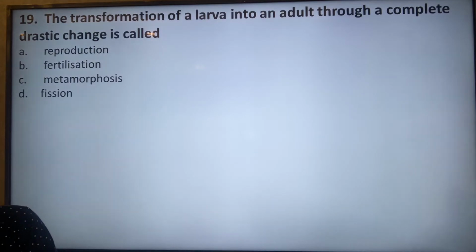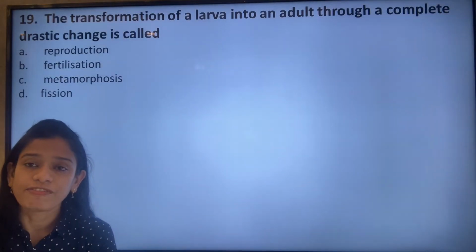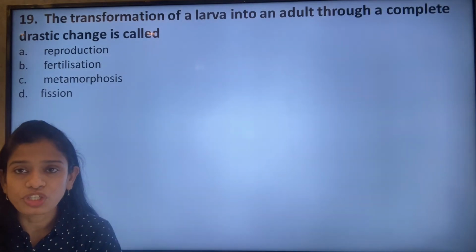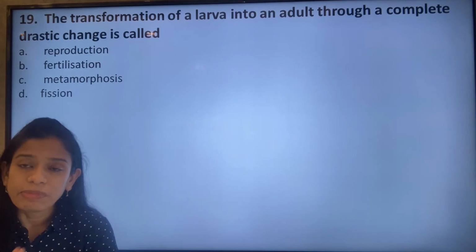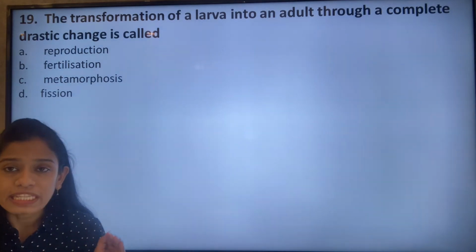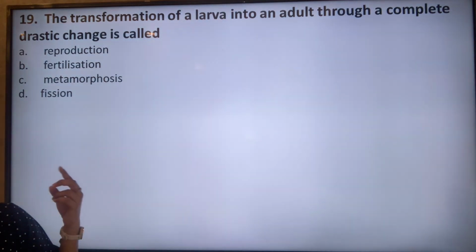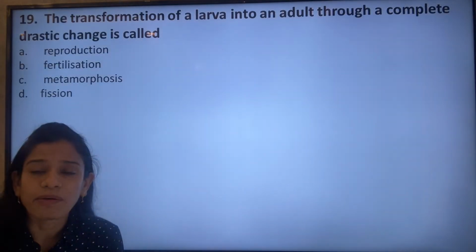The transformation of a larva into an adult through a complete drastic change is called. So in the life cycles of a butterfly or a frog, we will see that there is a complete transformation from one part to the next part when they are completing the life cycle. So this transformation is also known as reproduction, no; fertilization, no; metamorphosis or fission. It is known as metamorphosis.